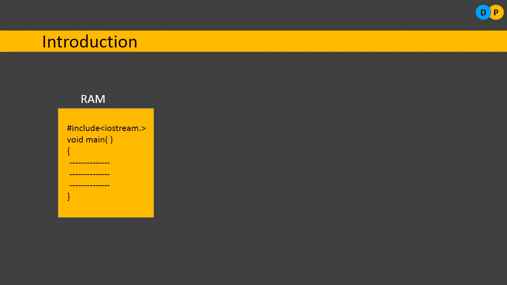What was happening earlier: the program written by us would be there only in the temporary memory, that is RAM. As soon as the program is executed and everything is done, you will shut down the system. Once the system is shut down, the content stored in the primary memory will be completely erased. So then what's the use of feeding the data? It's of no use. You will not be preserving any data for future use.